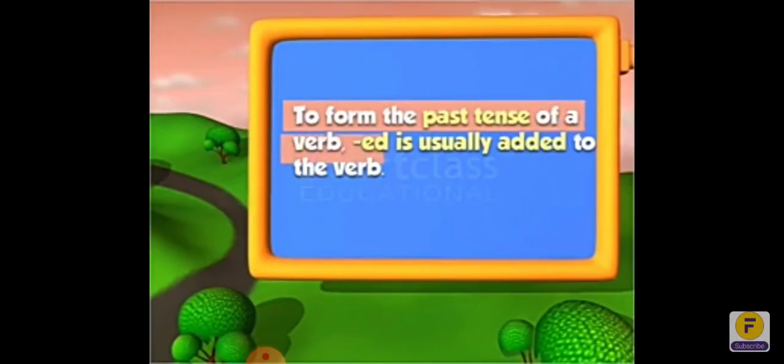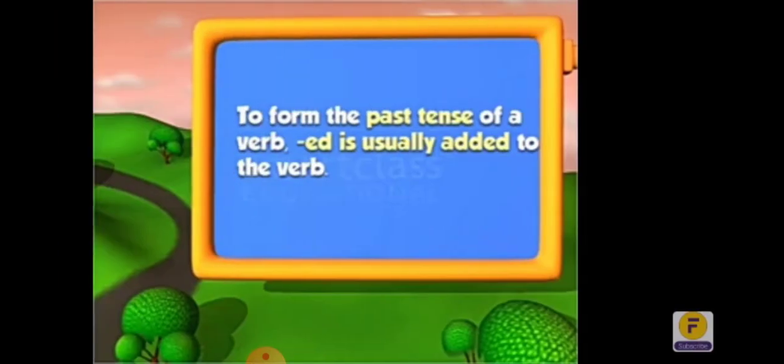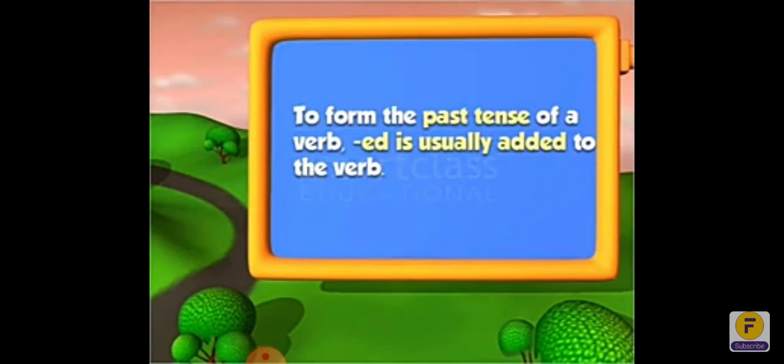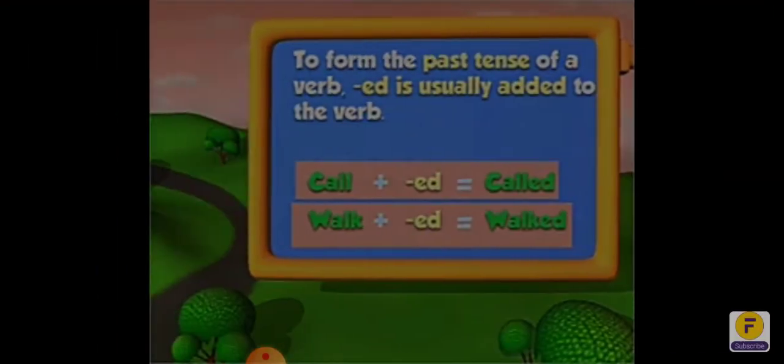To form the past tense of a verb, ed is usually added to the verb. Here, call, so we plus ed: called. Walk plus ed: walked.